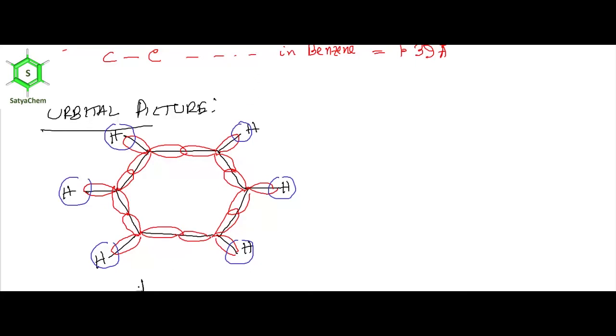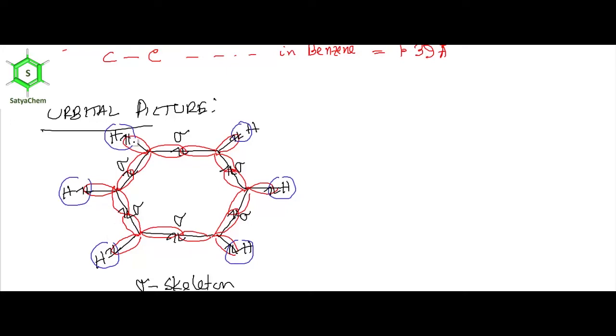This is the sigma skeleton of benzene. Red orbitals are sp2 and blue orbitals are the 1s of hydrogen. So this is a sigma bond. These are all sigma bonds. These are CC sigma bonds and these are CH sigma bonds.